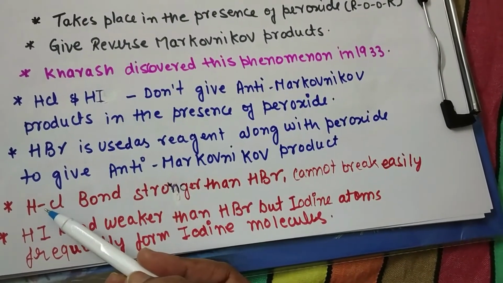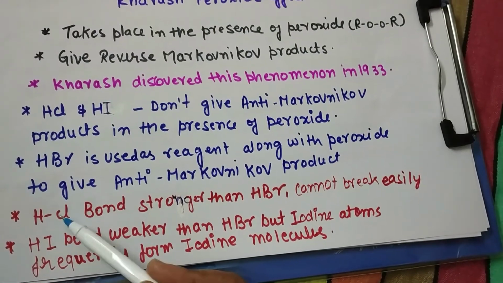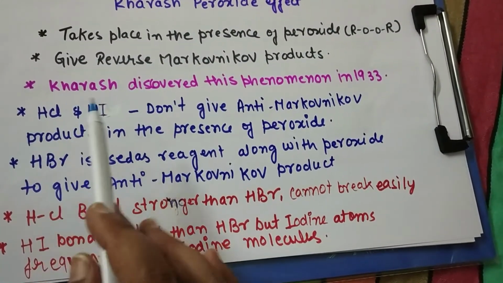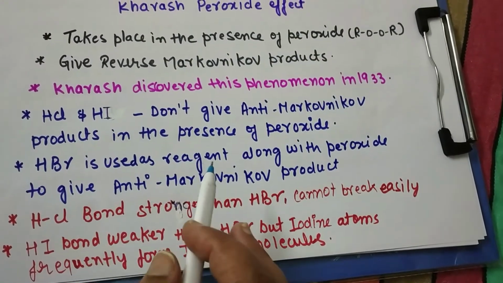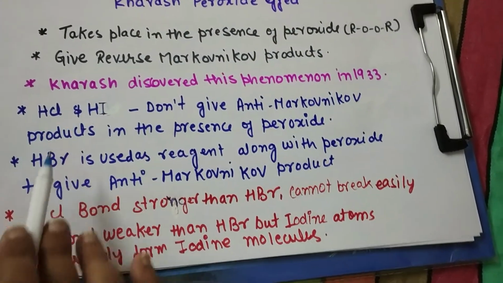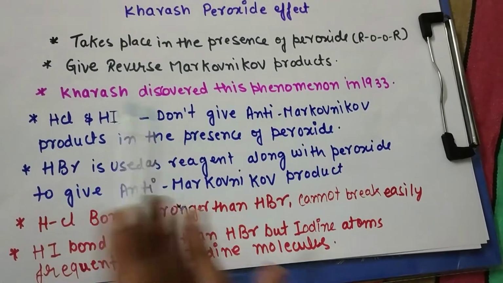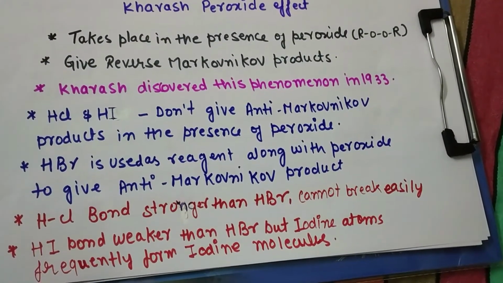So because of this, HCl and HI are not preferred for the anti-Markovnikov addition reaction. So here HBr is preferred as the reagent in anti-Markovnikov addition reaction.